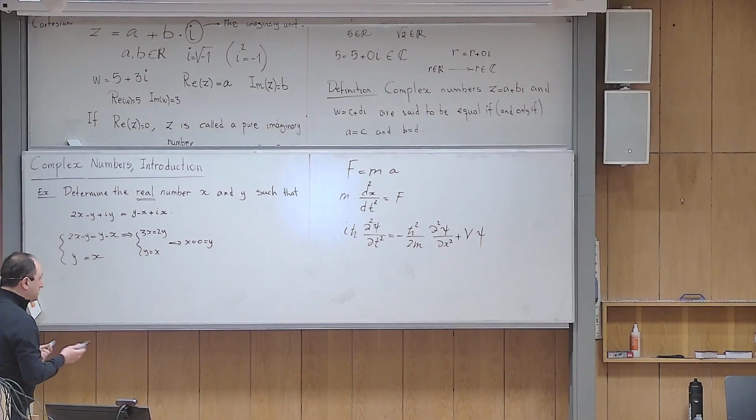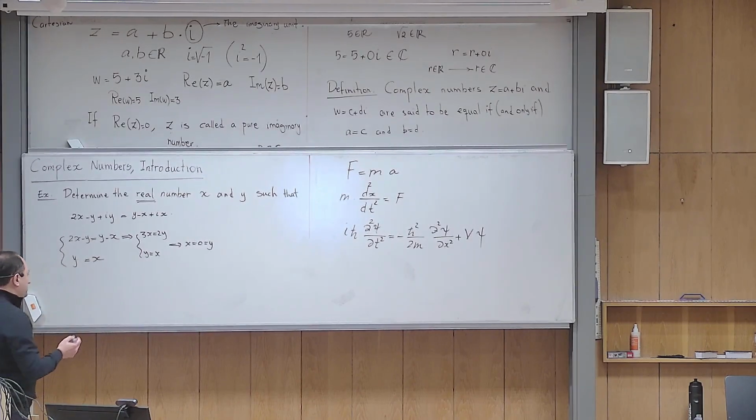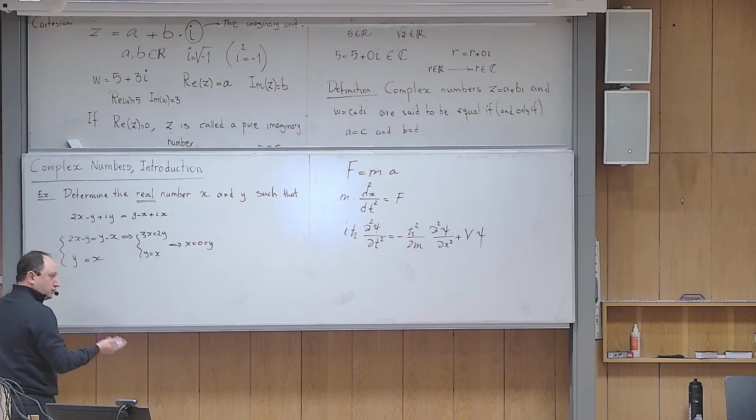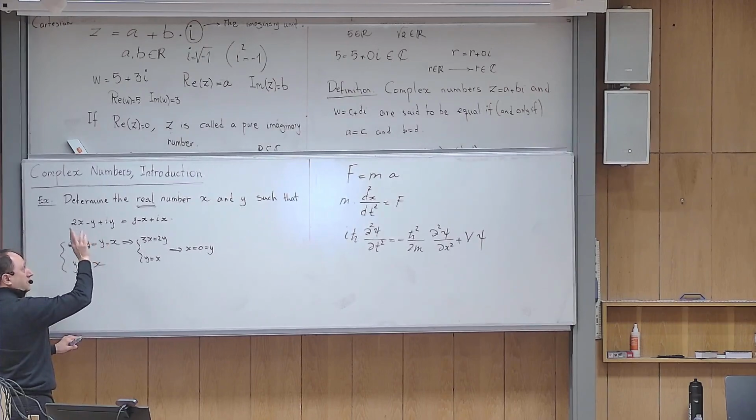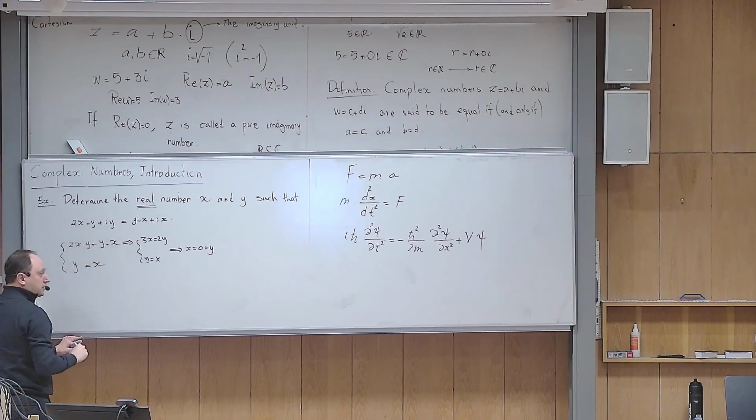I can define them for you, but I want you to tell me what would be a good definition if you are a mathematician and you know the goal. The goal is to keep the algebra of real numbers intact. I want to add one new rule to the game, and that is i is equal to the square root of minus 1.